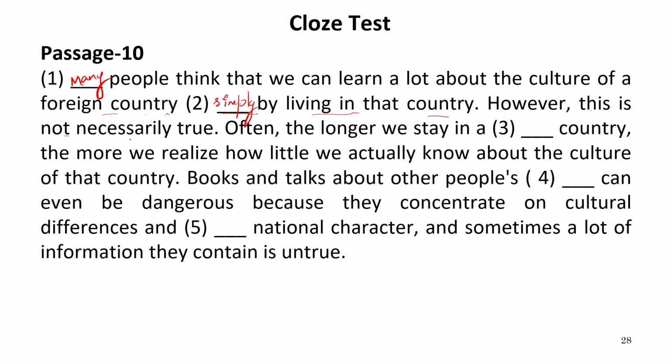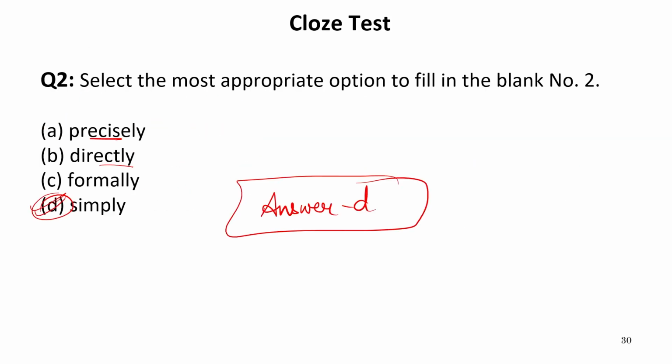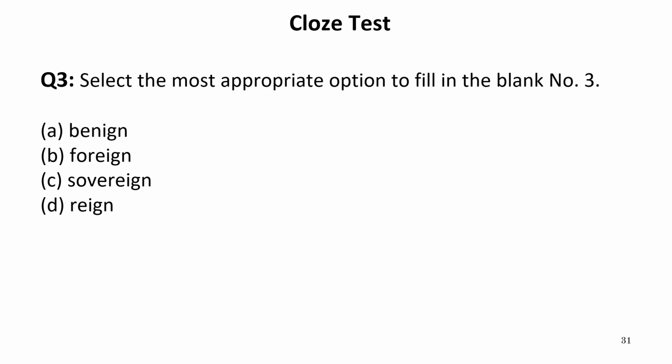However, this is not necessarily true. Often, the longer we stay in a dash country, the more we realize how little we actually know about the culture of that country. So obviously, we are talking about a foreign country over here. So now let us see the options of the third blank. Benign, foreign, sovereign, reign. Obviously, it is a foreign country. Reign means rule. So foreign is the suitable word to be filled over here. So our answer is B. The correct word is foreign.